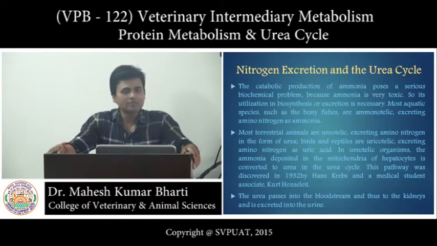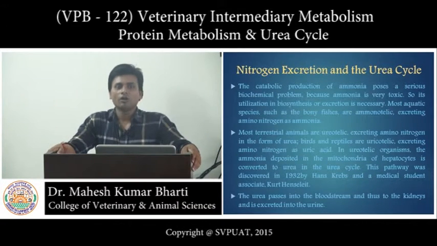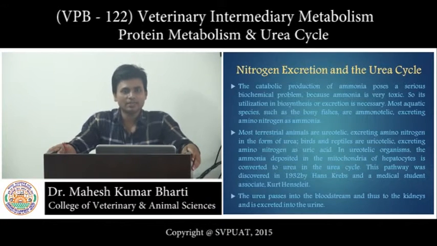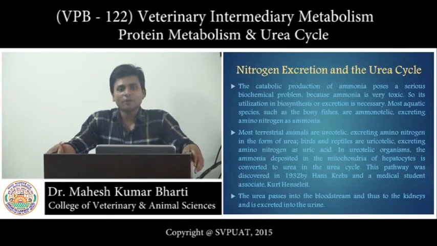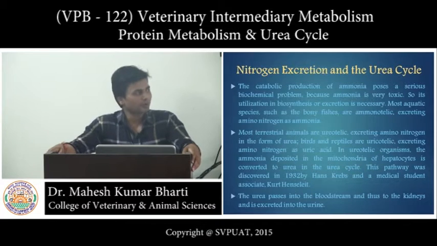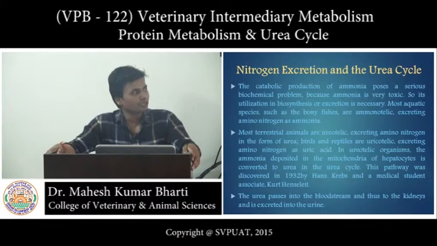It will then be decided whether this ammonia, which is released in the mitochondria, will participate in the biosynthetic process or in the urea cycle, or, if it is not taking part in the biosynthetic process, then it should be excreted out because ammonia is toxic for the body. It depends upon the type of organism whether ammonia is excreted in the same form or in another form. Fishes, which generally live in water, excrete ammonia as ammonia itself, while in mammals ammonia is excreted in the form of urea.